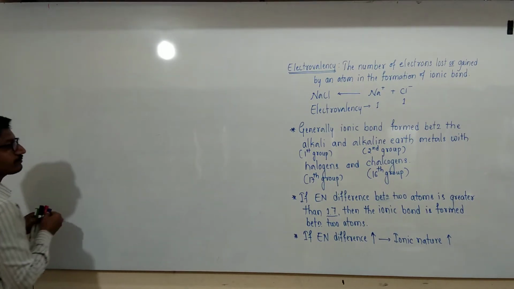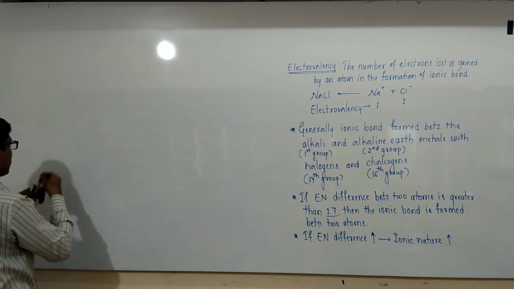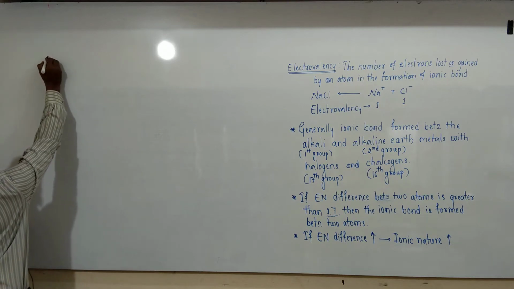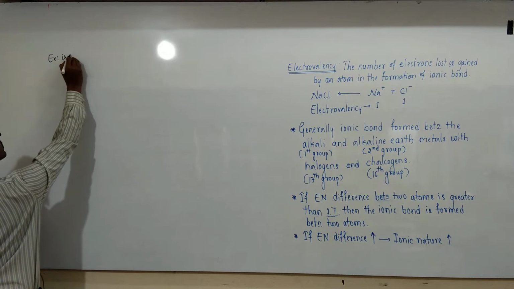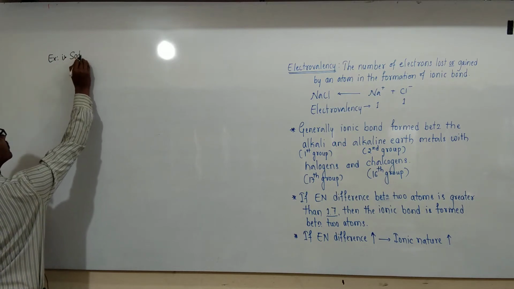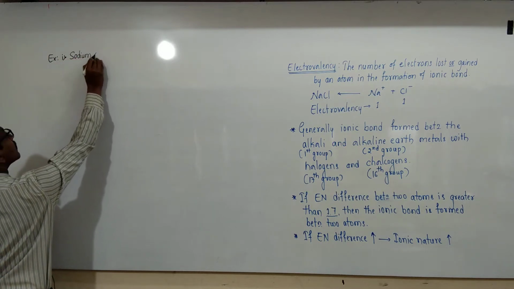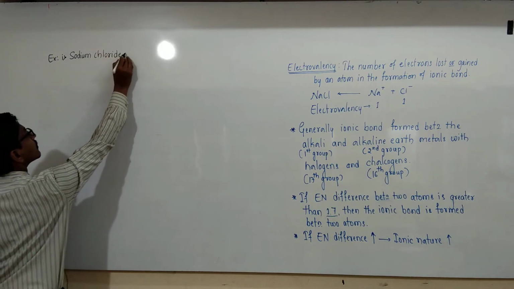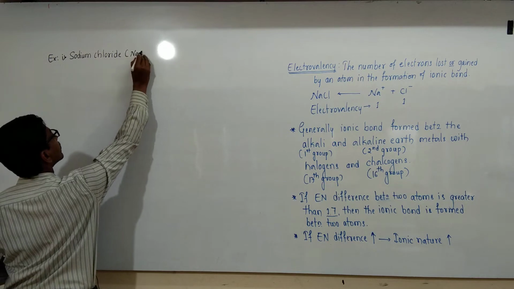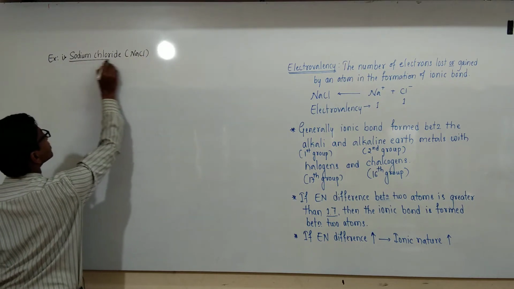Example 1, sodium chloride. Formula is NaCl.